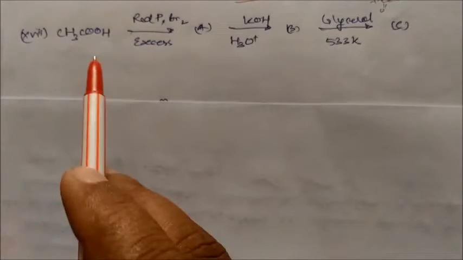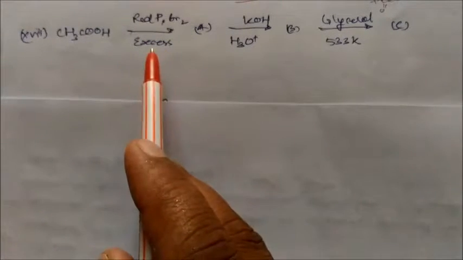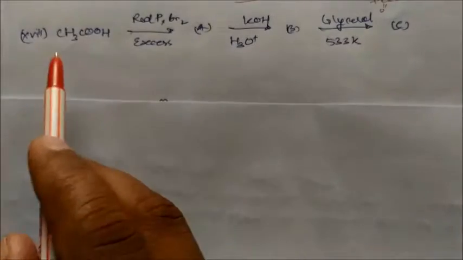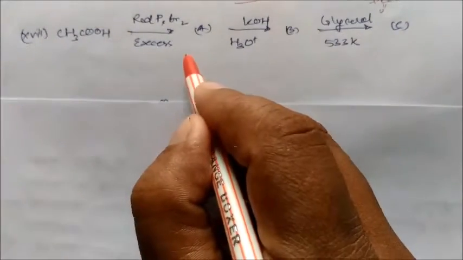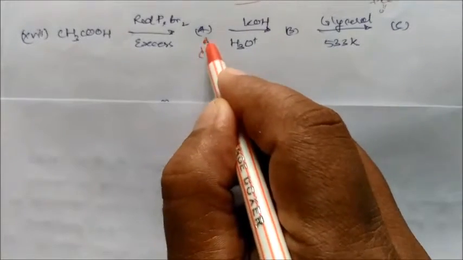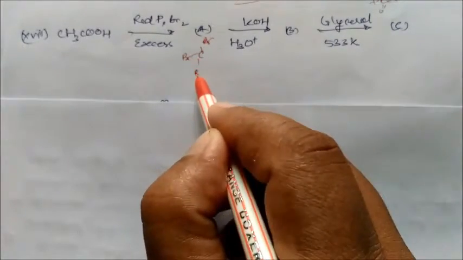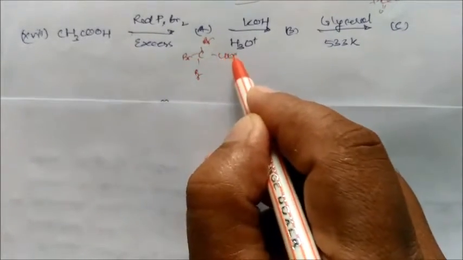Acetic acid, red phosphorus and bromine. If you take the excess quantities, all the alpha hydrogens are replaced by Br. So we can write CBr3COOH. All the hydrogens are replaced by Br if you take the excess quantities.